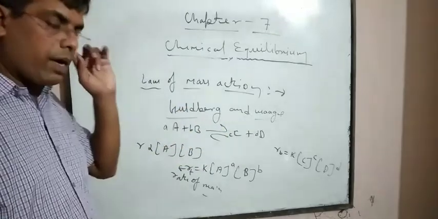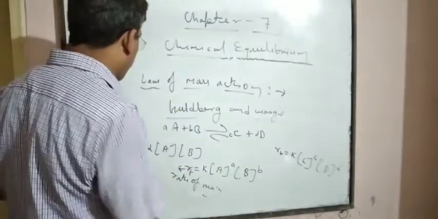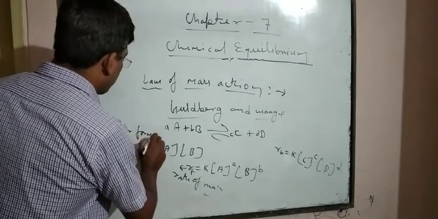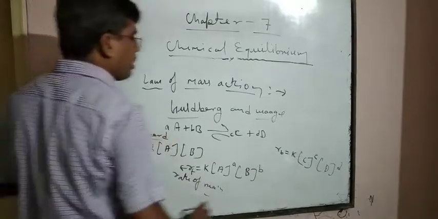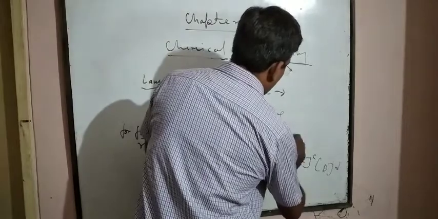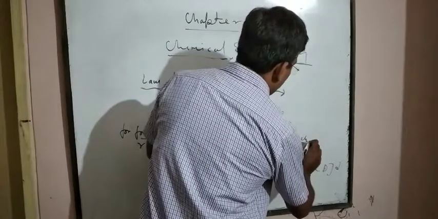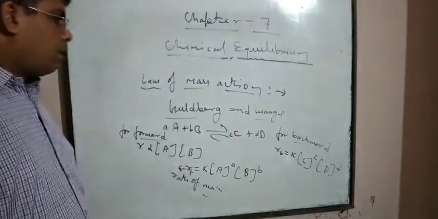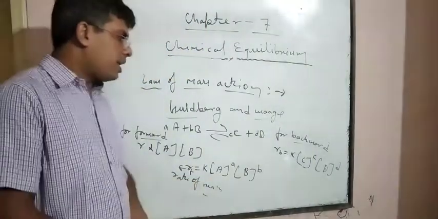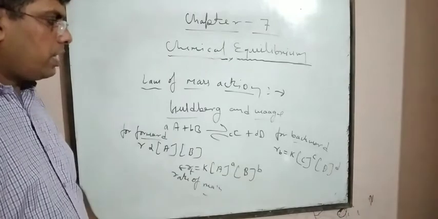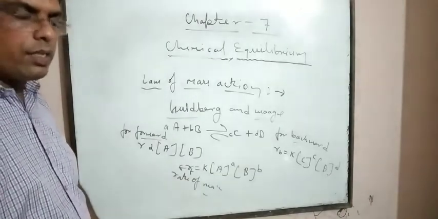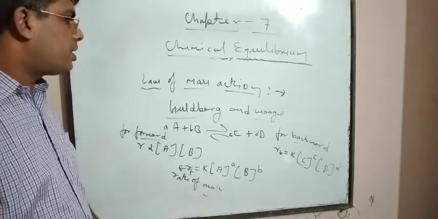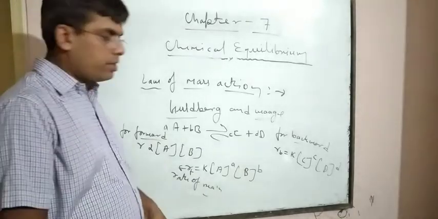This one is for forward, and this one is for backward. But when the rate of forward reaction is equal to the rate of backward reaction, at that instant equilibrium will be established.